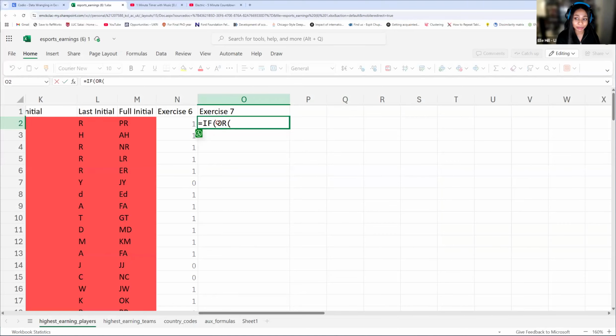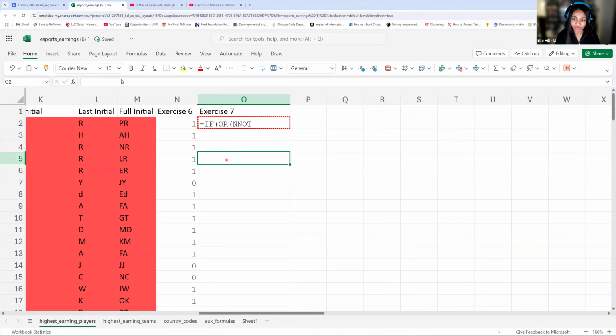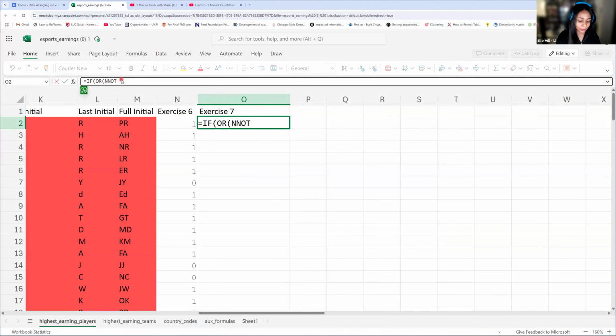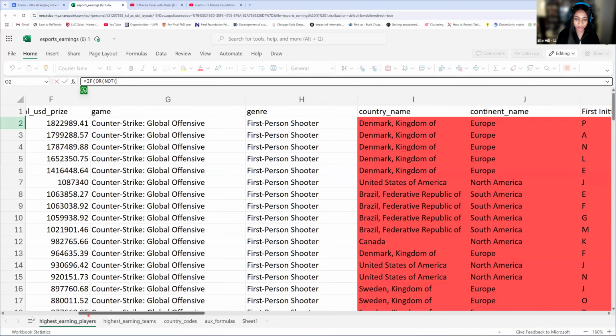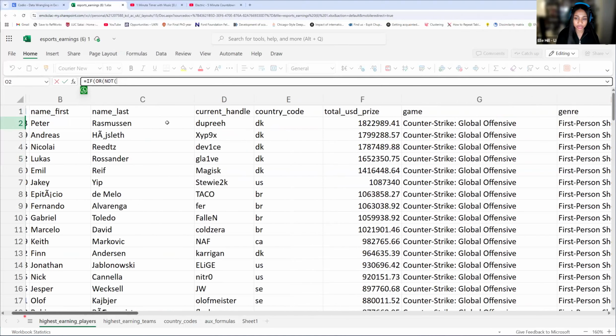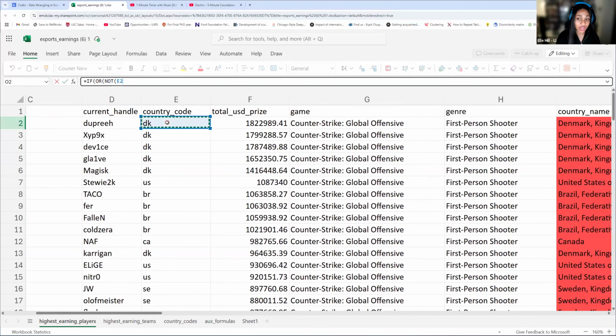We're going to use the NOT. Oops, I hit enter accidentally. There you go. So we want to make sure this is not equal to US, so we go over to our country code and make sure this is not equal to US.